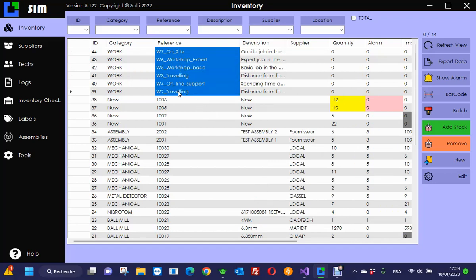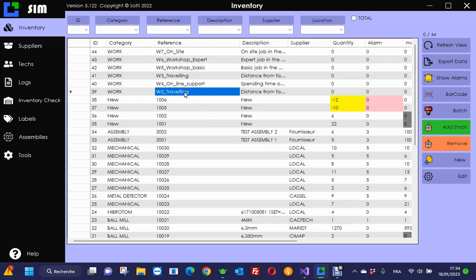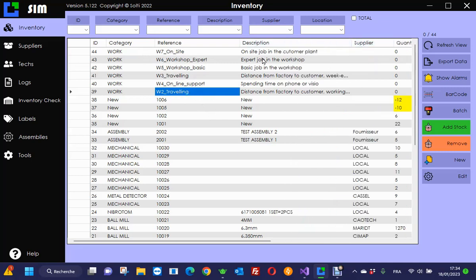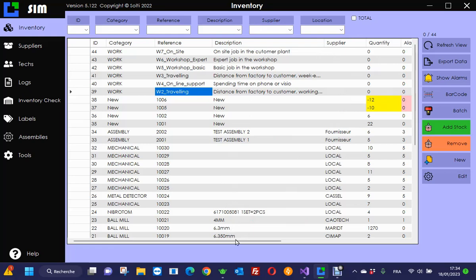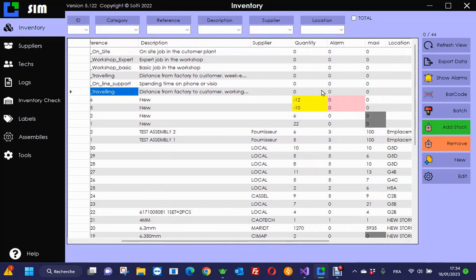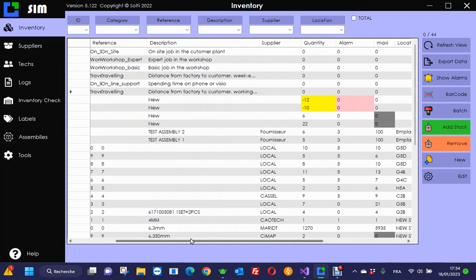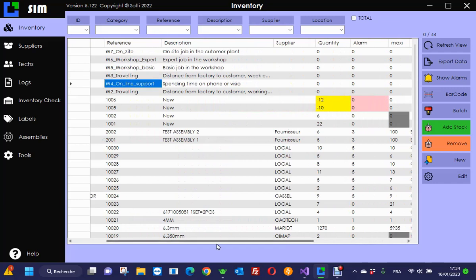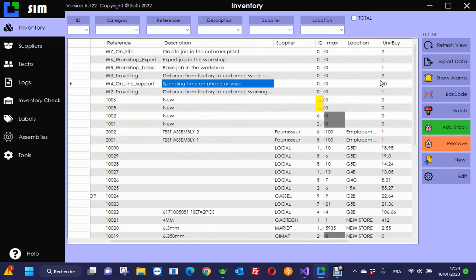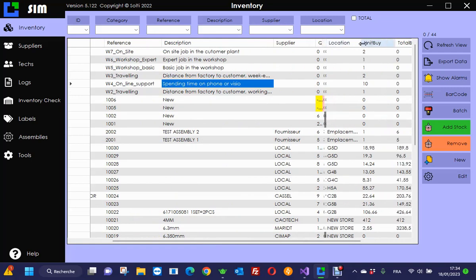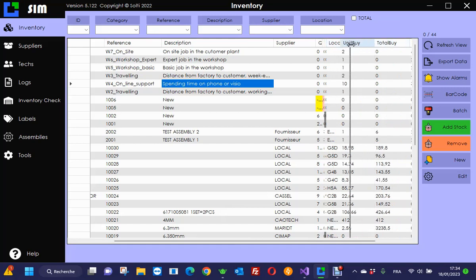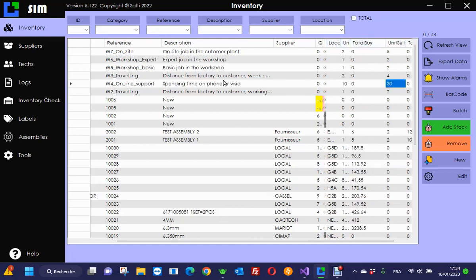So what we have: one task is traveling. You can make the customer pay for each kilometer or each mile you have to travel. So you can see that the cost for each mile is $2. You can have people doing phone support or video support. This is a different job, and you will find that the cost for this kind of thing is much more expensive. It's $30.